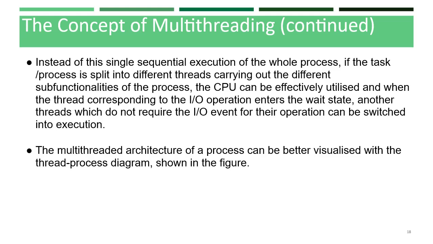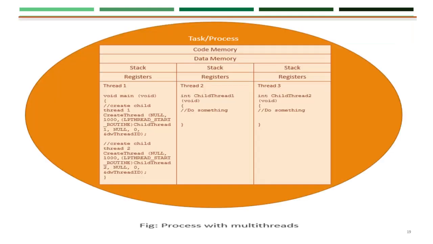The multi-threaded architecture of a process can be better visualized with a thread process diagram, which is shown in the next slide. This diagram shows the process with multi-threads. If the process is split into multi-threads, which each execute a portion of the process, there will be a main thread and the rest of the threads will be created within the main thread. So this we can observe in the diagram.